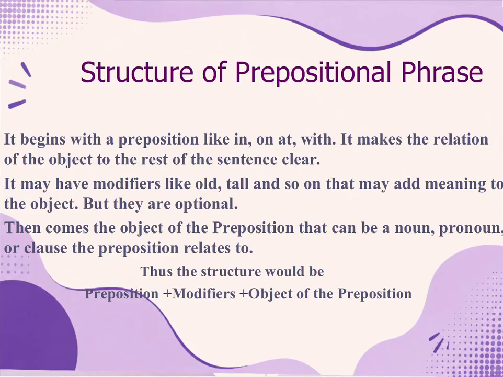Thus, if we want to have a clear structure of a preposition phrase, we can say that preposition comes first, after it a modifier like old, tall and all, and then the object of the preposition, which can be a noun or a noun phrase or a clause.